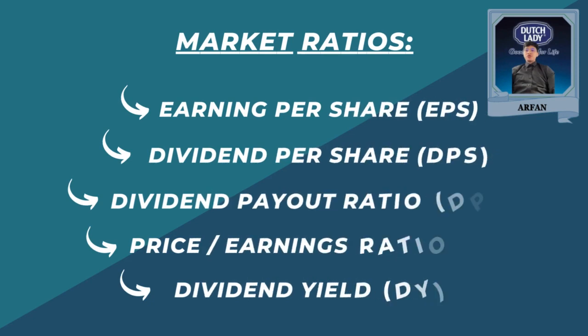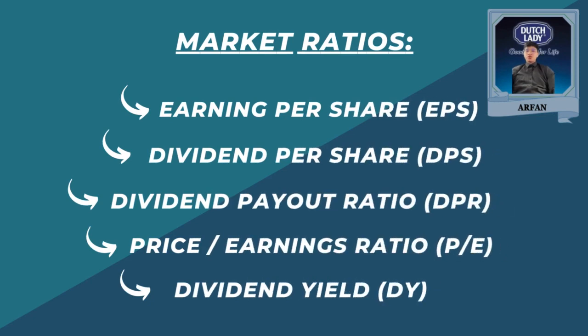Let's move to the last financial ratio, which is the market ratio. This ratio can be divided into five parts, which are the earnings per share, dividend per share, dividend payout ratio, price per earning PE, and dividend yield.